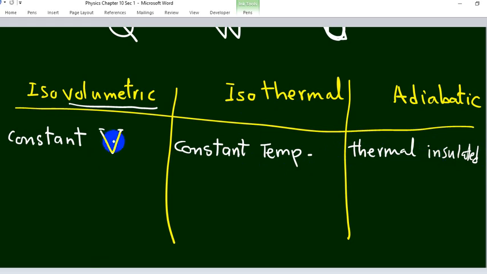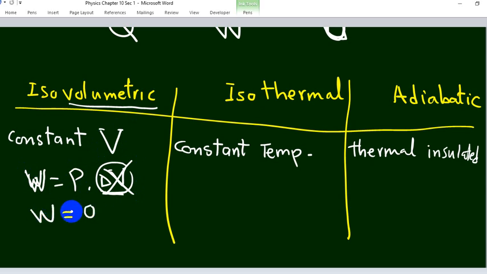Here, constant volume, and we discussed that the work equals P delta V. Constant volume means delta V equals 0. So the work done in this case equals 0. Constant temperature, no change in temperature, delta T equals 0. As the change in temperature equals 0, the change in internal energy equals 0. No change in internal energy.